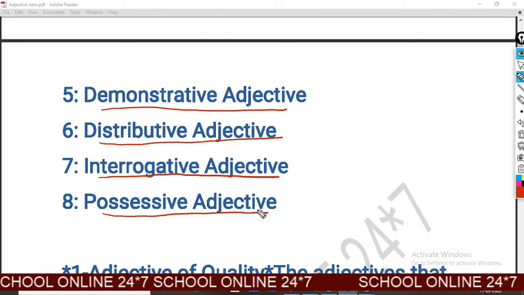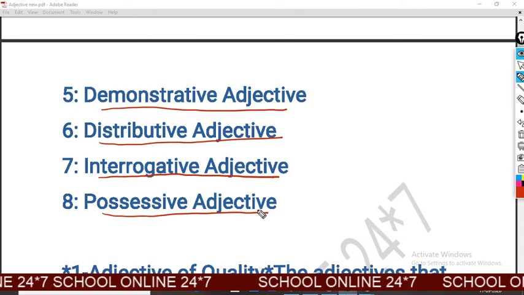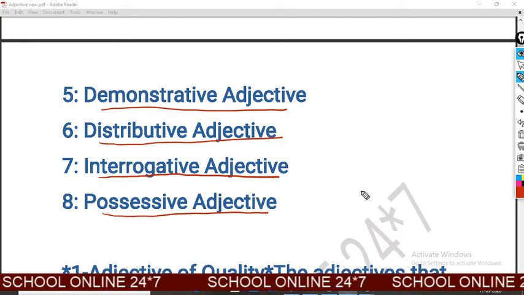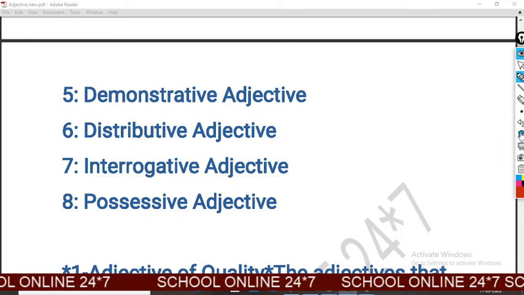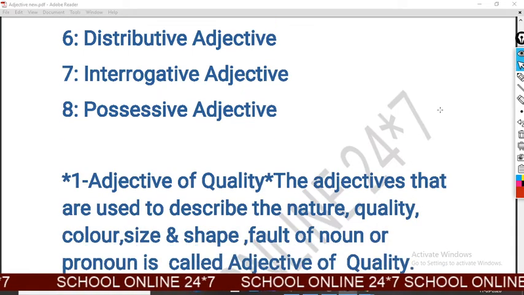So these are the 8 types of adjective, and now we will discuss each kind of adjective separately one by one.